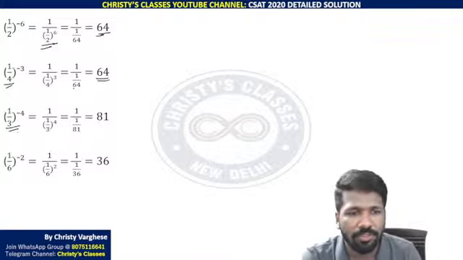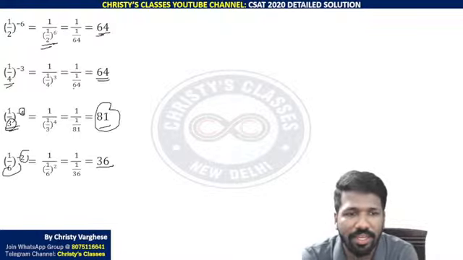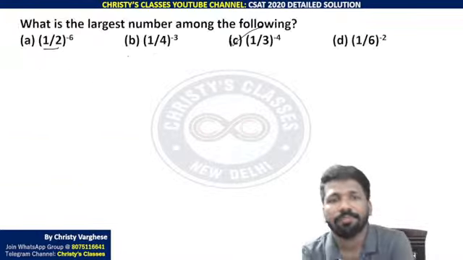Similarly, this also is 3 raised to 4 itself. This is 6 raised to 2 itself. So you got the values. Question is asking what? Largest. Largest is clearly 81. So third option.